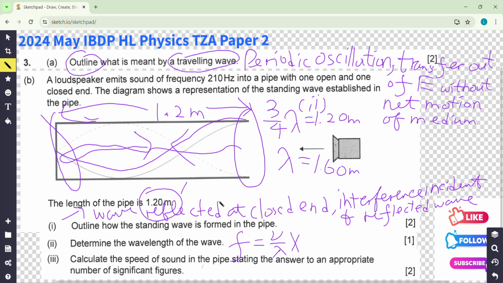Sorry, we need to find the speed. v equals f lambda. So frequency is given here, 210 hertz. So 210 multiplied by the wavelength we got, 1.60 meter.